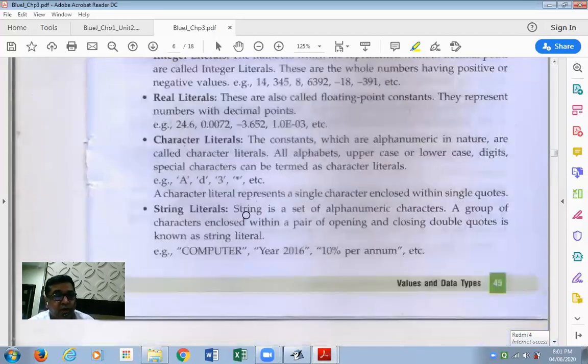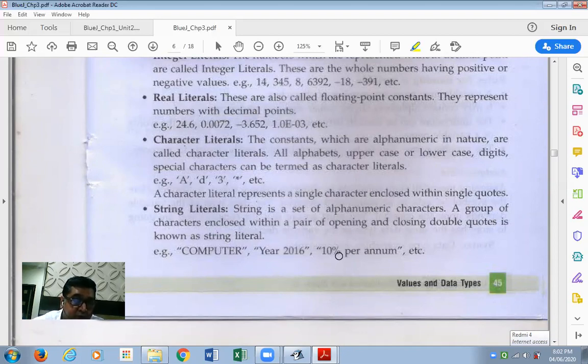String literal. A string is a set of alphanumeric characters. Alphanumeric means alphabets and numbers. An alphanumeric phrase means a combination of alphabets, numbers, and special characters also. Even spaces are allowed. A group of characters enclosed within a pair of opening and closing double quotes is known as a string literal. Example, the word computer, year, space 2016,